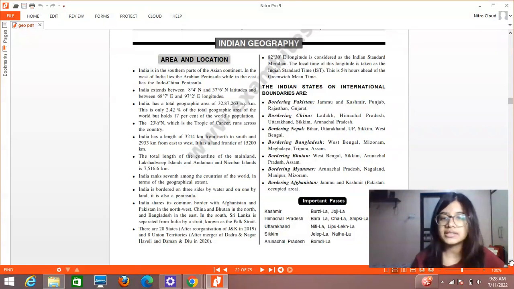So the Indian states on international boundaries: bordering Pakistan, we have Jammu and Kashmir, Punjab, Rajasthan. Whenever we are talking about boundaries, just remember the map points. Then it would be very easy to know which state is bordering which country. Then bordering Nepal, we have Bihar, Uttarakhand, UP, Sikkim. Then Bangladesh, we have West Bengal, Assam, Tripura, then Bhutan, Myanmar, Afghanistan, and so on.